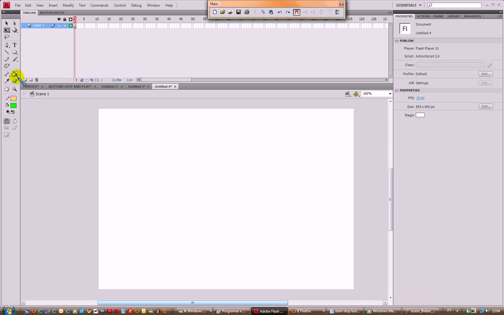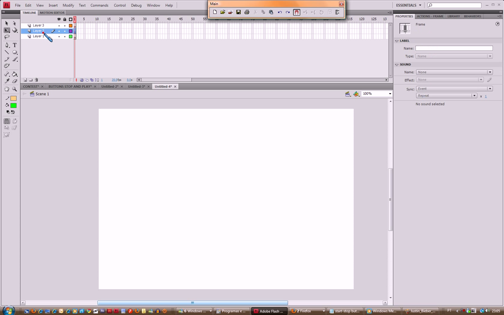In here you see layer 1. In this little, I guess you can say paper, in this square you press twice so it can create two more layers. In the first layer call it BG for background, in the second layer call it char for character, and in the third, buttons.